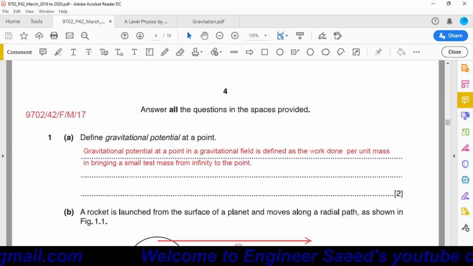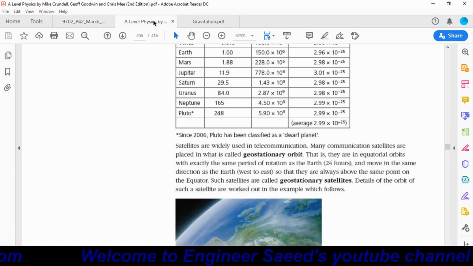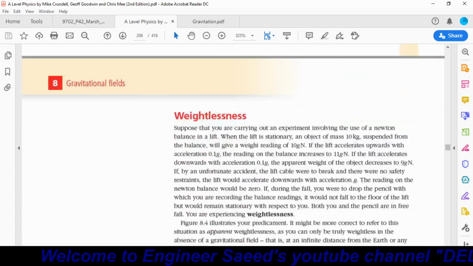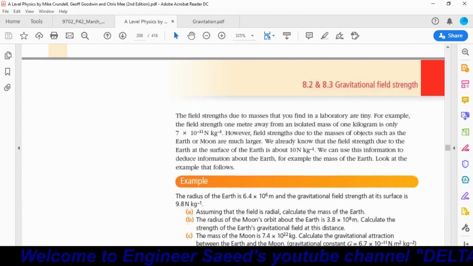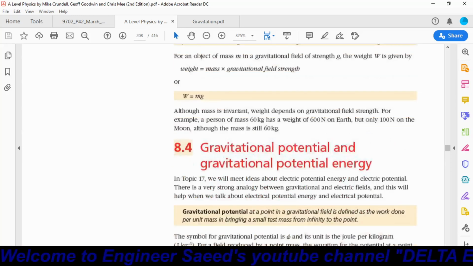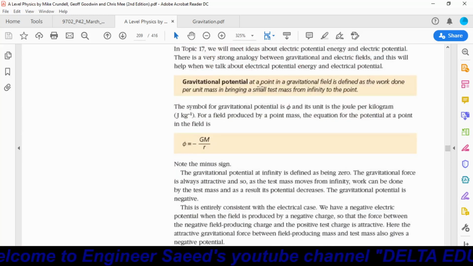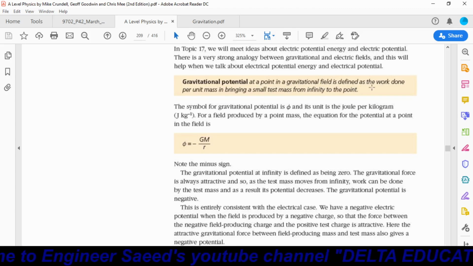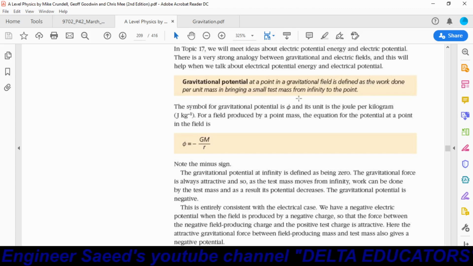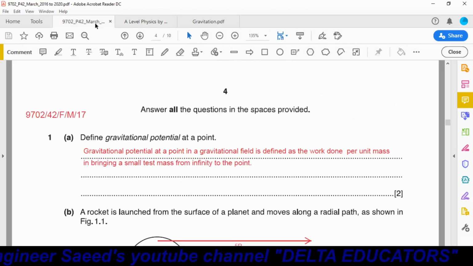Okay, next question. It is February March 2017. Define gravitational potential at a point. Gravitational potential at a point in a gravitational field is defined as the work done per unit mass in bringing a small test mass from infinity to the point. The same answer is written here.